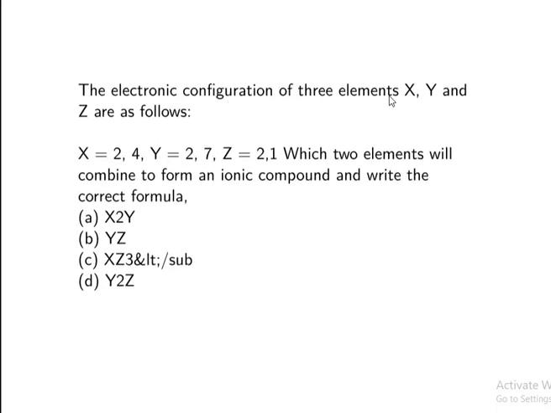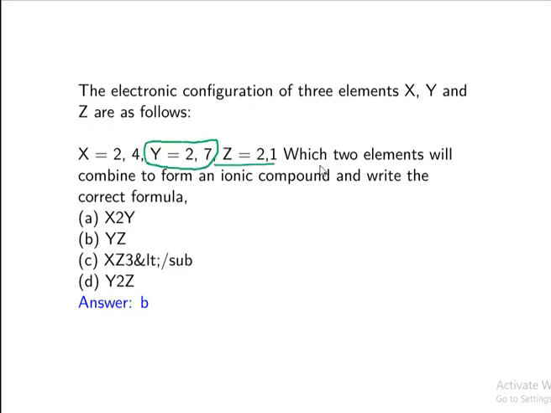The electronic configuration of three elements X, Y, Z are as follows. X is 2, 4, Y is 2, 7, Z is 2, 1. Which two elements will combine to form an ionic compound, and write the correct formula. So we have to see which elements are going to combine and what the correct formula is. Y and Z, these two elements combine to form an ionic compound, and the correct formula is YZ.